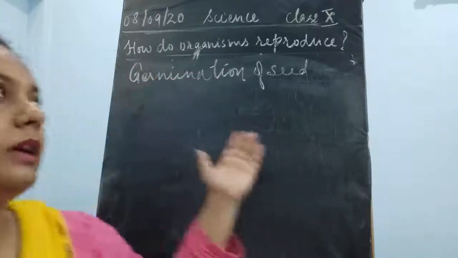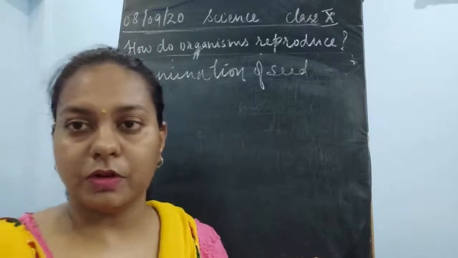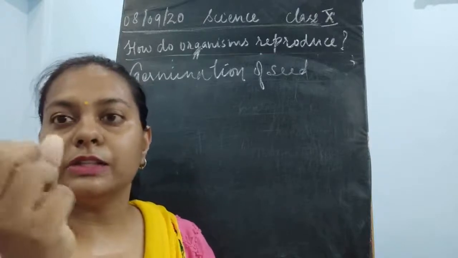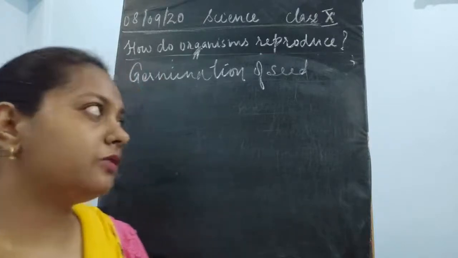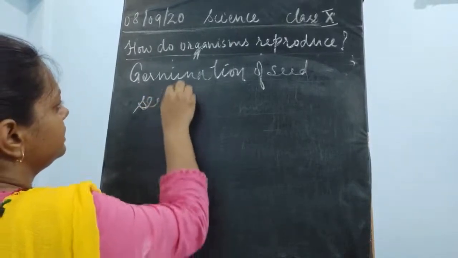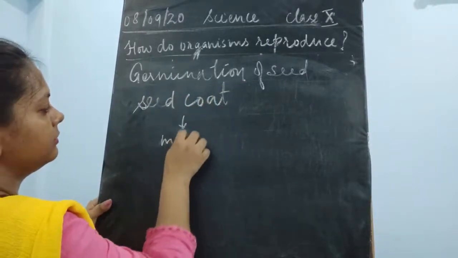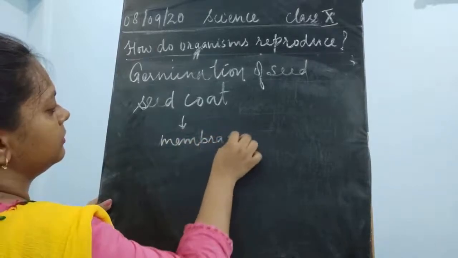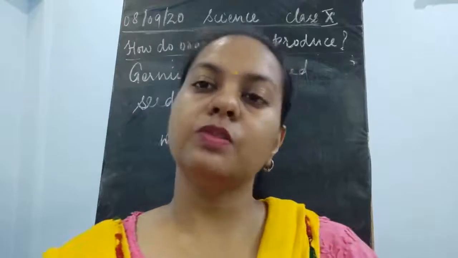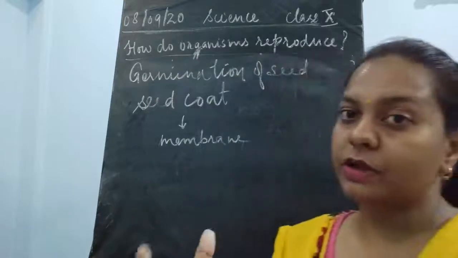It starts from the development of the seed, as we just saw about the structure of the seed, which contains cotyledon, radicle, and plumule. So this swells up and absorbs water. Actually, this seed coat works as a membranous structure. It forms a semi-permeable membrane which allows water to enter, and once the water enters inside the seed, it absorbs water and swells up.